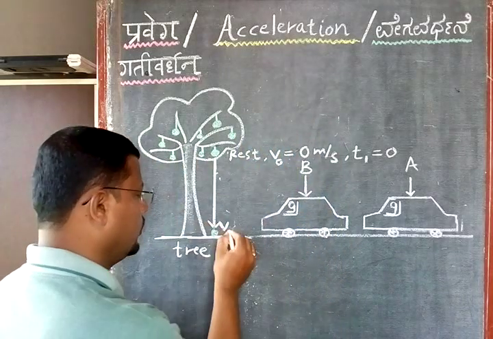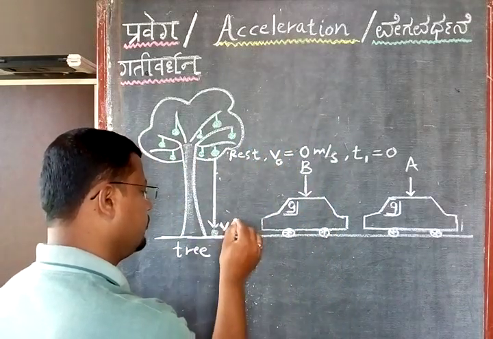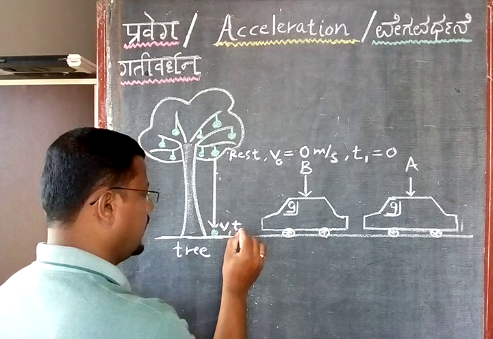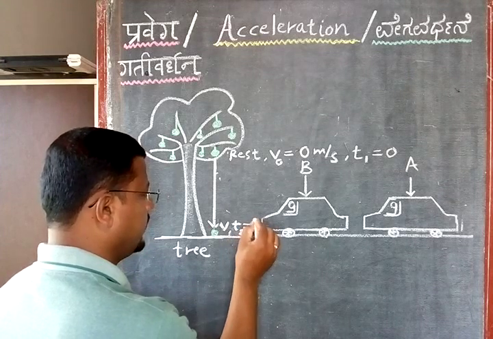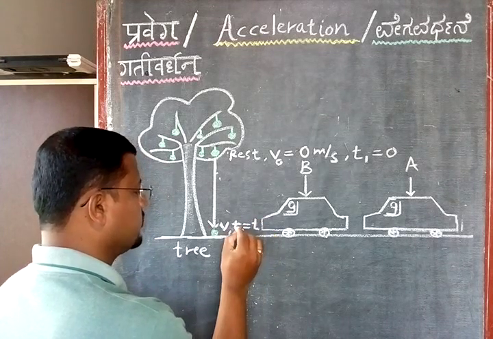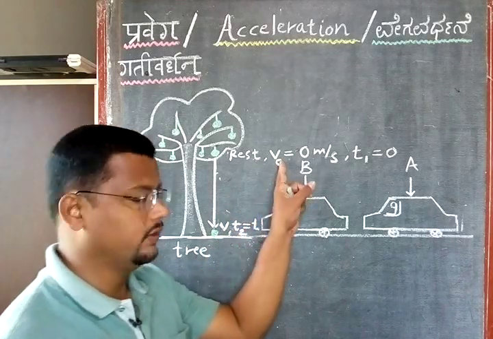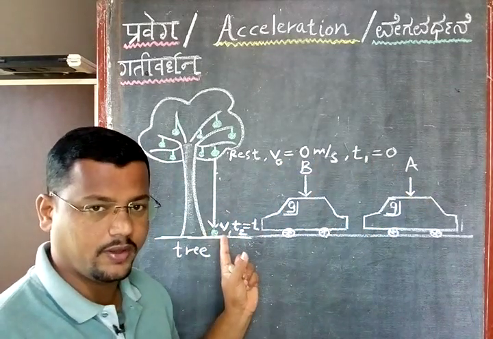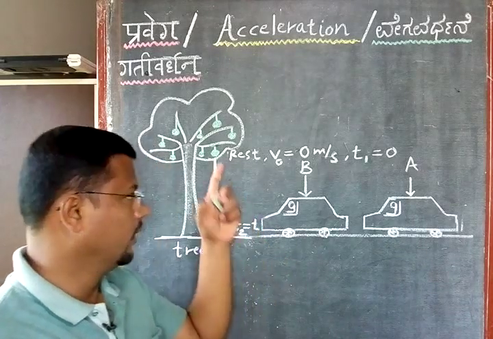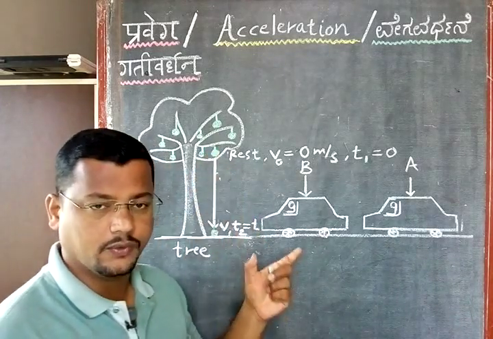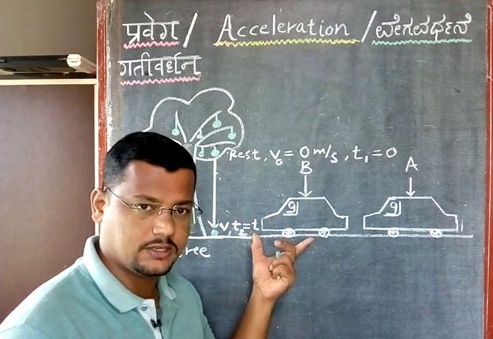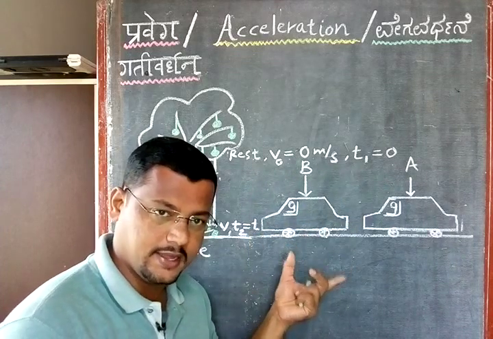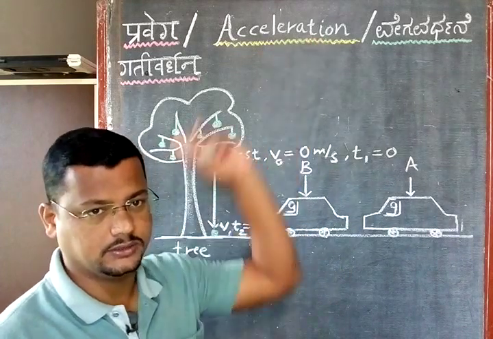The time at this point is t2, and this t2 is equal to t. So what is the initial velocity? v0. What is the initial time? 0. What is the final velocity? v. What is the final time? t. So here velocity is going to change. Whenever the velocity changes with time, then you will have acceleration.